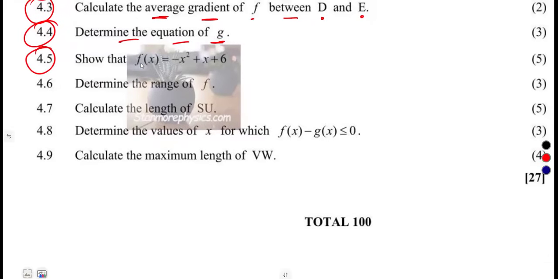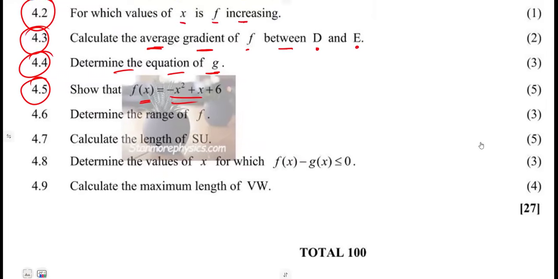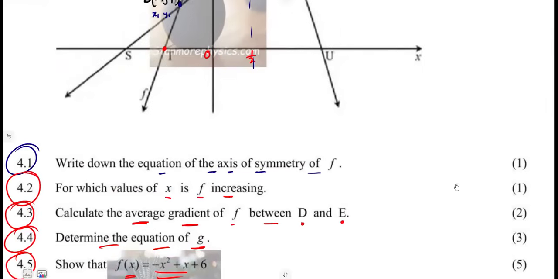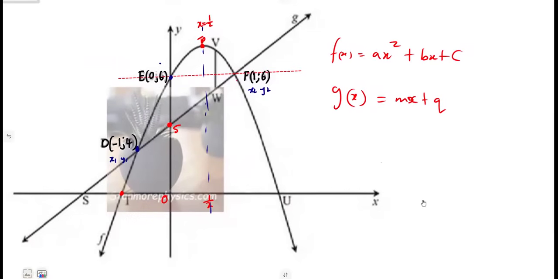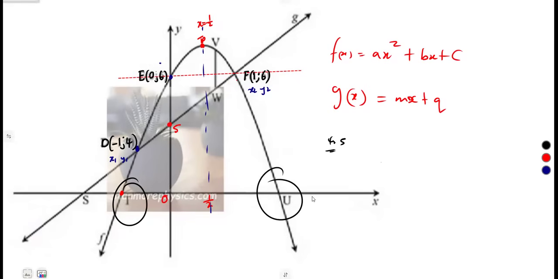All right, 4.5: show that f(x) can be written as this, for 5 marks. All right, let's figure out our f(x) is the quadratic function. So what can we do? What is it that we have from that quadratic function? There is nothing, guys, at all. We do not have the x-intercepts. It is just points along the graph.